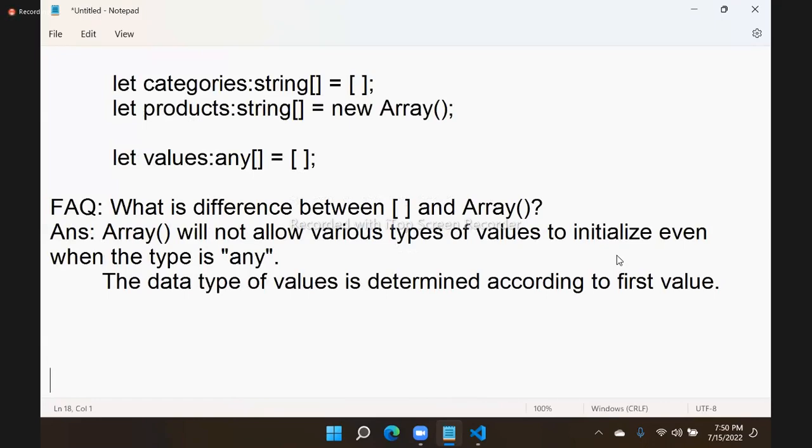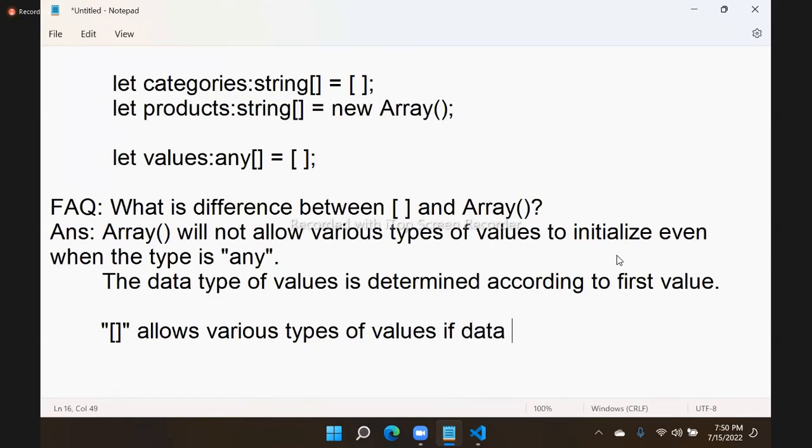This is one very important point. Whereas the meta character allows various types of values if the data type is any. If the data type is any, it allows various types of values. So the array constructor will not allow various types of values.